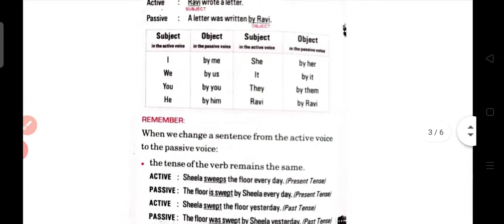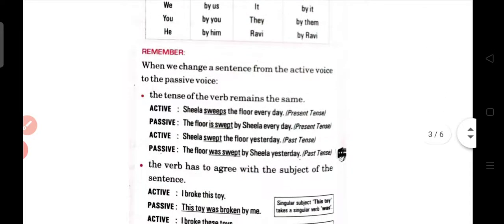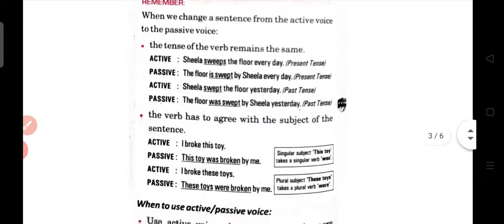Right? And now just remember one thing: whenever we change a sentence from active to passive voice, the tense of the verb remains the same. But what needs to be changed is that the verb is always the verb third form whenever we are changing an active to passive sentence. Now, the verb has to agree with the subject of the sentence.